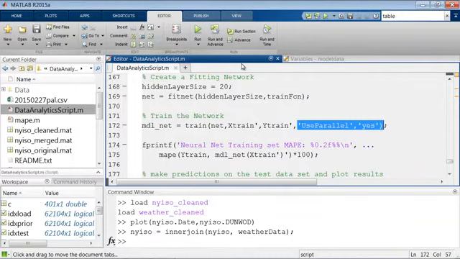In this case, I left that pool of MATLAB workers open that I talked about earlier. And here I'm going to give it just a single additional argument telling it that yes, I do want to train in parallel. This is going to automatically leverage my parallel MATLAB workers to speed up the training process and get my work done faster.